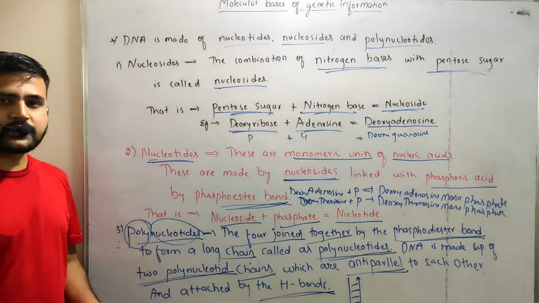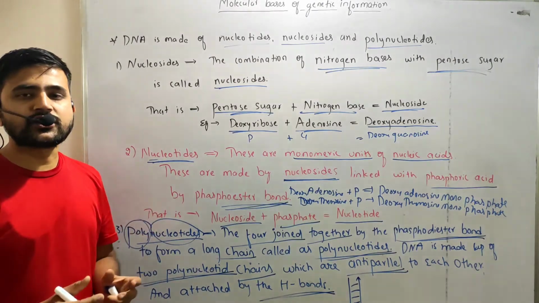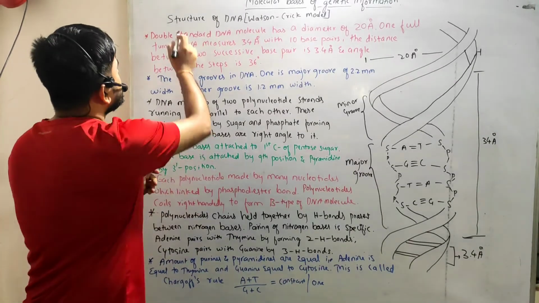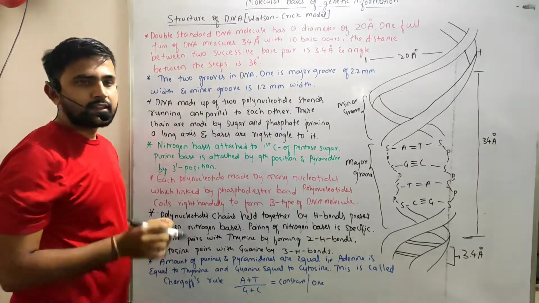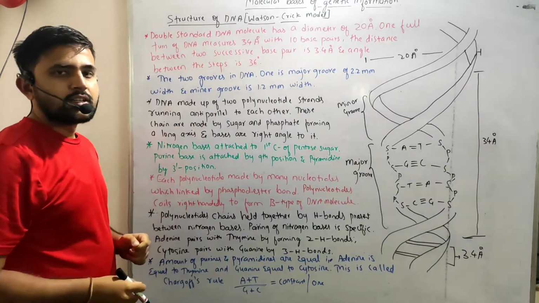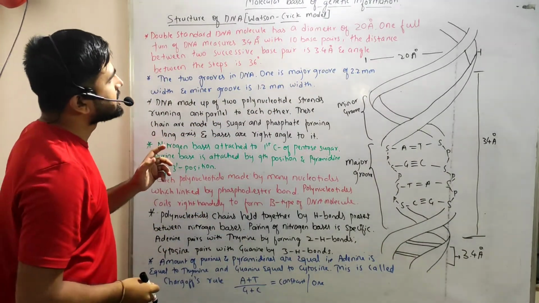Next, we are going to discuss the structure of DNA. This structure was given by James Watson and Francis Crick.